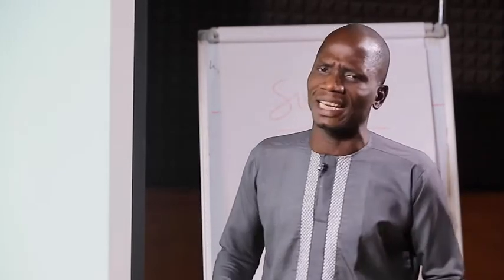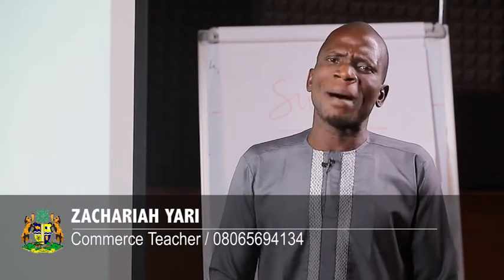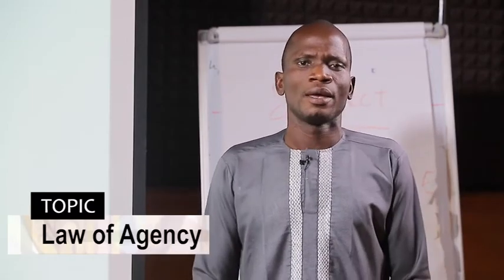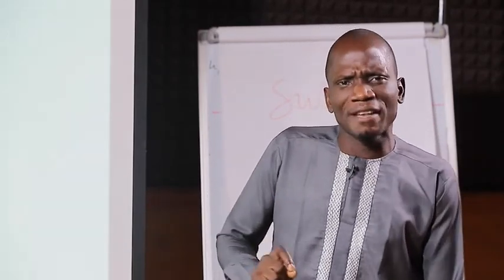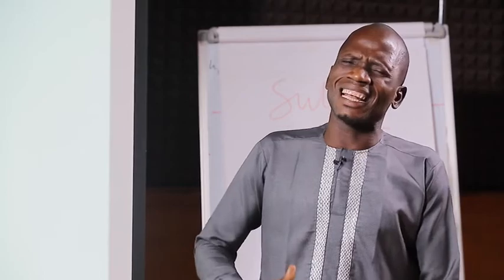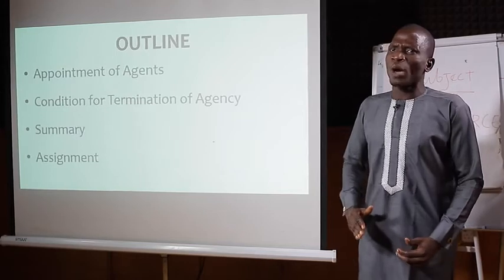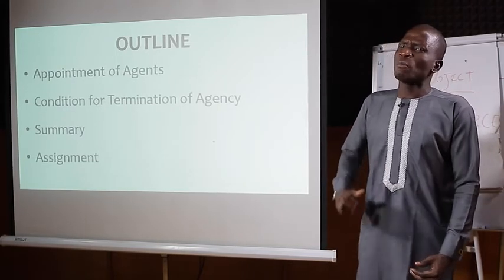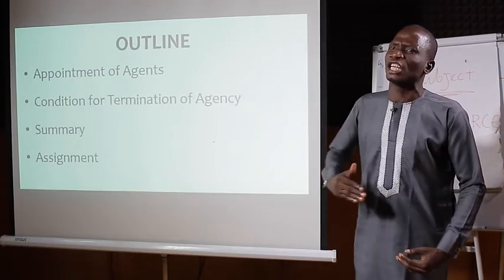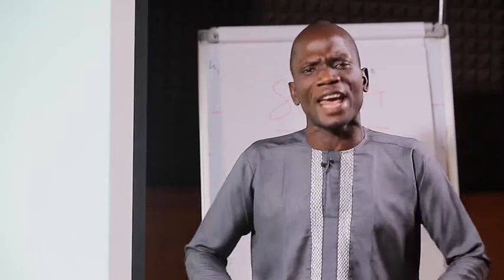By definition, we said that an agent is someone who is employed by another person known as a principal to act on his behalf. Then, agency, as we defined in our previous lesson, is a legal relationship that exists between two parties, when one called a principal employs another person called an agent to enter into a legal relationship with a third party.